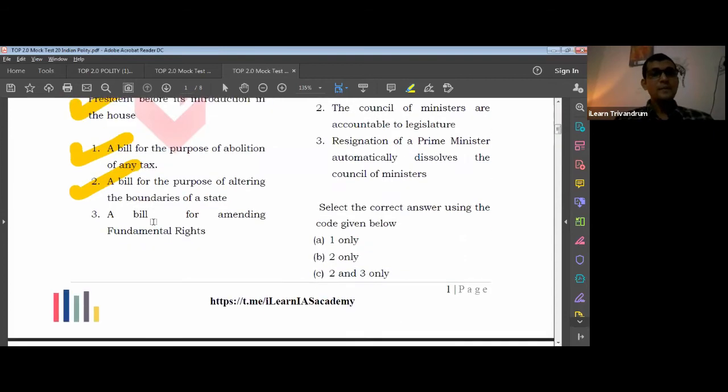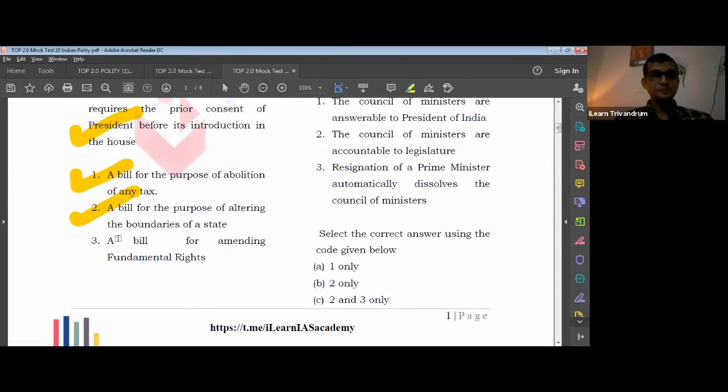What about a bill amending the fundamental rights? You must know that a bill amending the fundamental rights is a bill amending the constitution, because fundamental rights are mentioned in the constitution.